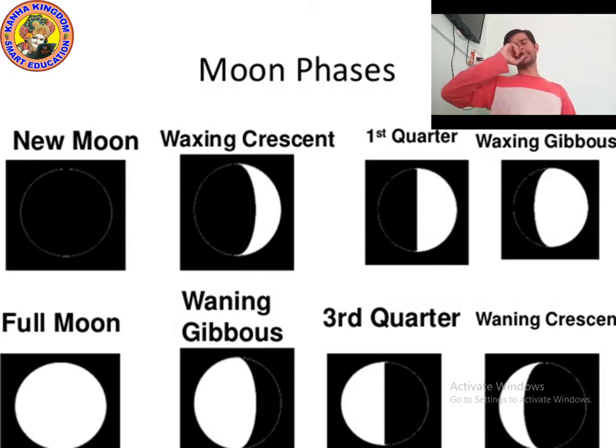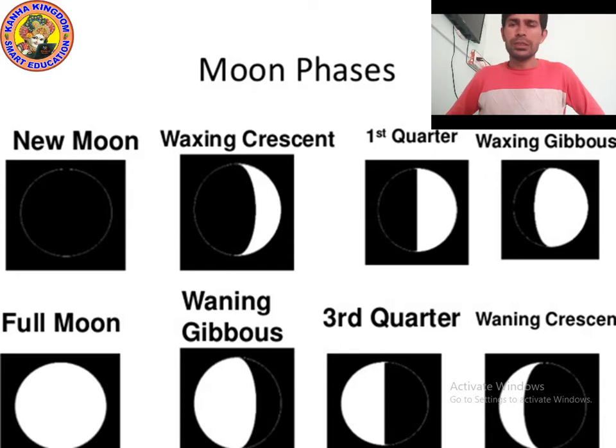As you can see on the screen, these are the different phases of the moon. The first picture is new moon. The second is waxing crescent. The third is first quarter. The fourth is waxing gibbous. The fifth is full moon. The sixth is waning gibbous. Then third quarter, and then waning crescent.